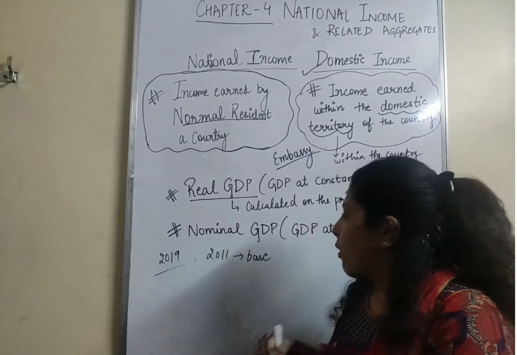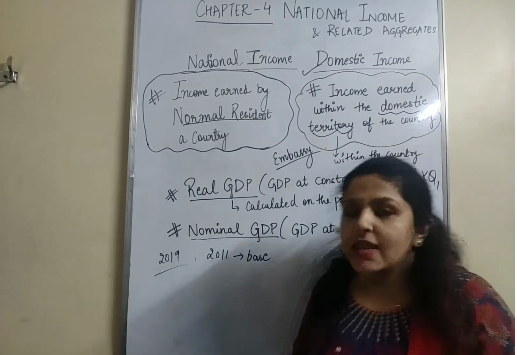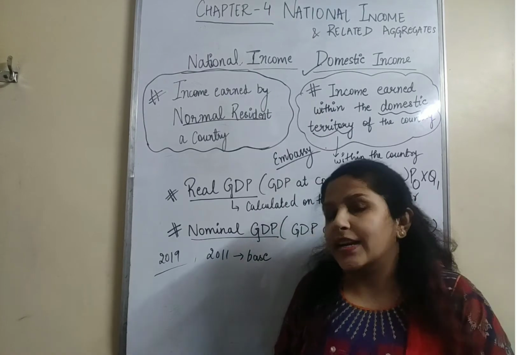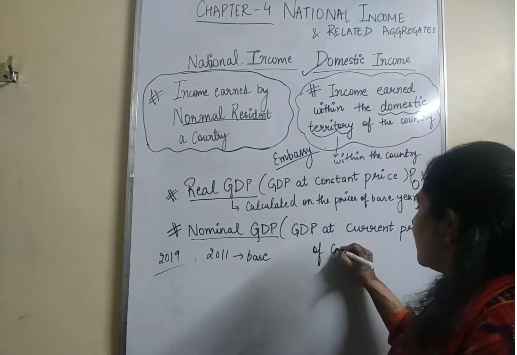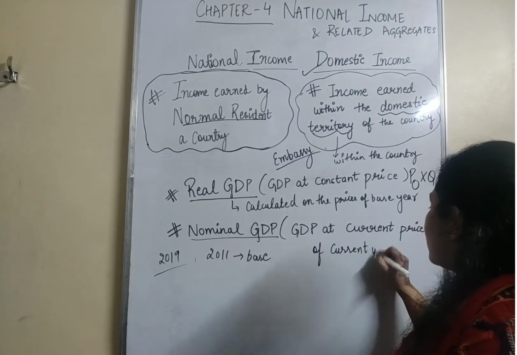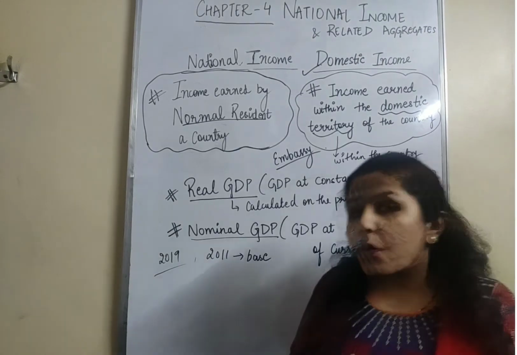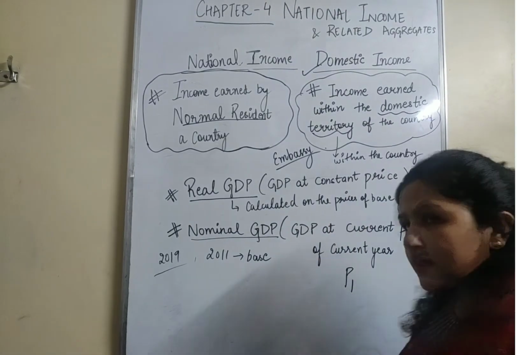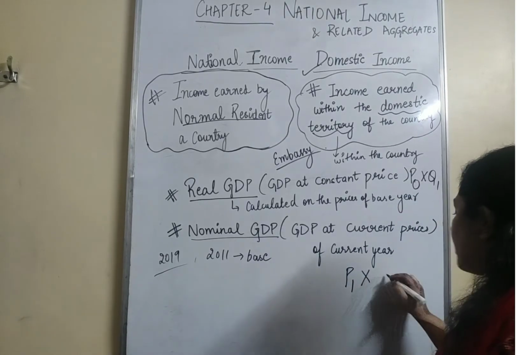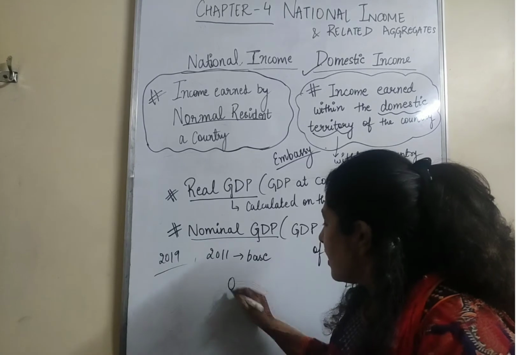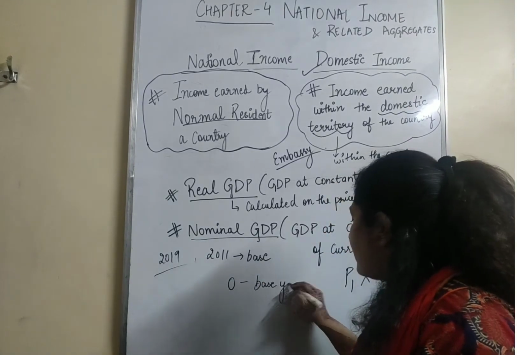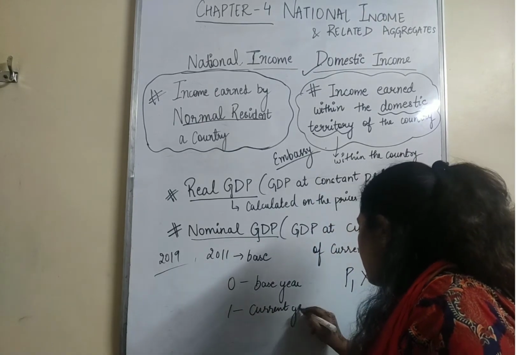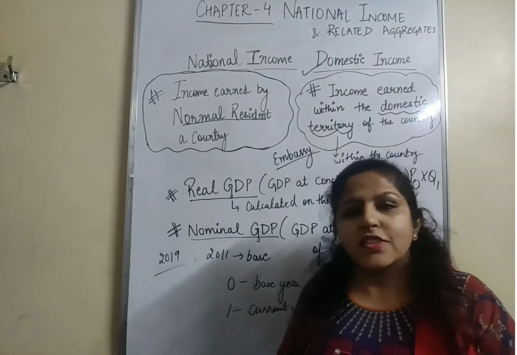After that we need to know what nominal GDP is. Nominal GDP is the money value of goods and services produced within the domestic territory calculated on the prices of the current year. So what is the formula here? The formula of nominal GDP is the price of the current year, denoted by 1, and the quantity of the current year, that is Q1, so P1 into Q1. Here 0 is the base year and 1 is the current year.